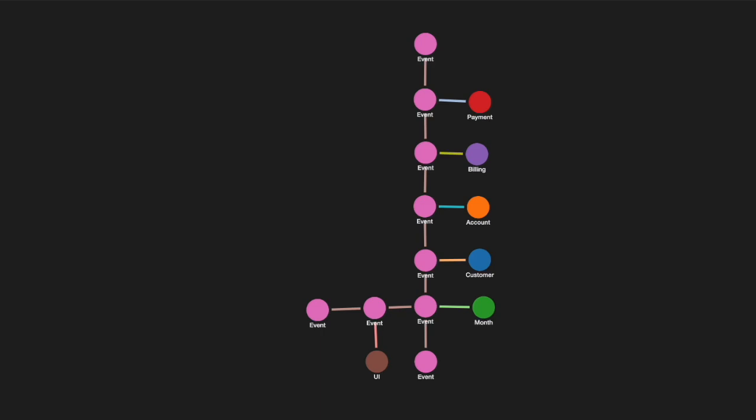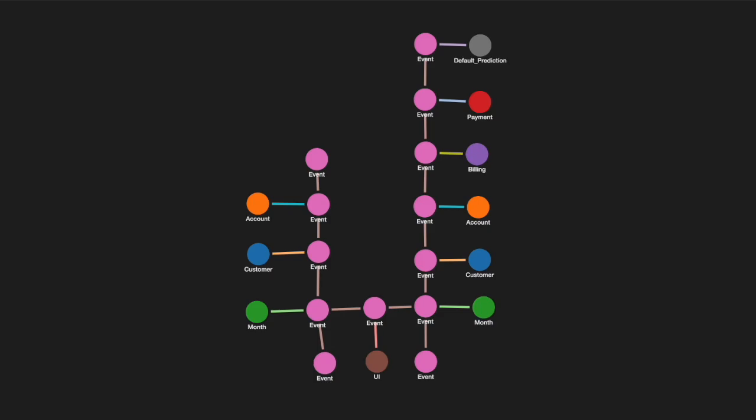Every significant interaction generates its own event vertex, creating a complete temporal record of how the data evolves. When processing is finished, AMOS provides an event-based historical timeline, making it easy to analyze individual customers, trace risky behavior, and understand exactly when and why a potential default is predicted.